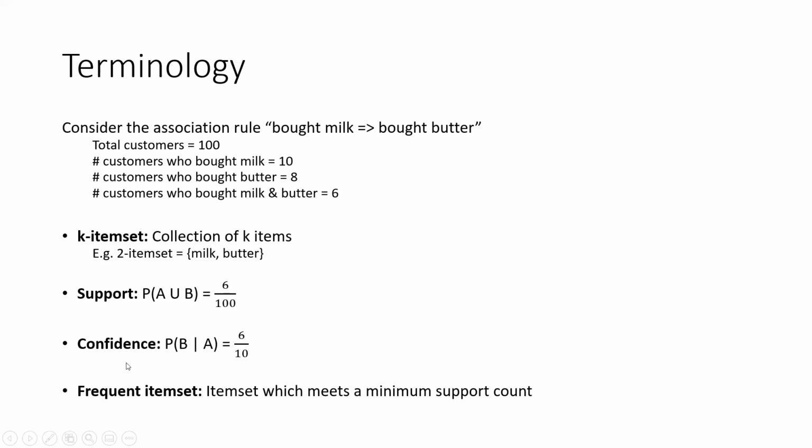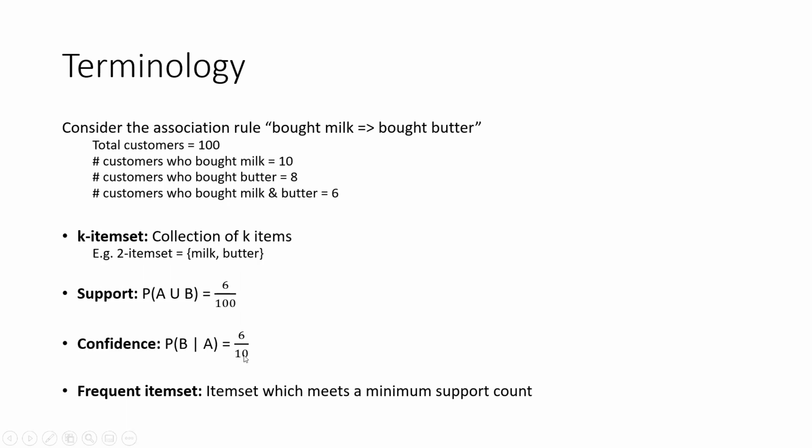The next measure that we have is called confidence. Confidence is represented as the probability of B given A. This is what you call a conditional probability. So this is to say, of the people who bought milk, how many of them also bought butter, or how many people bought butter who have also bought milk.